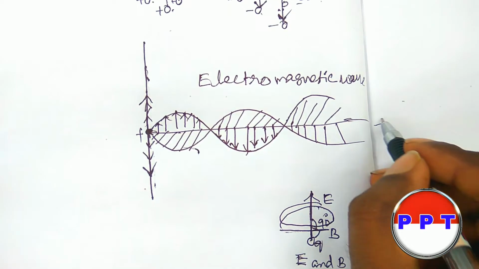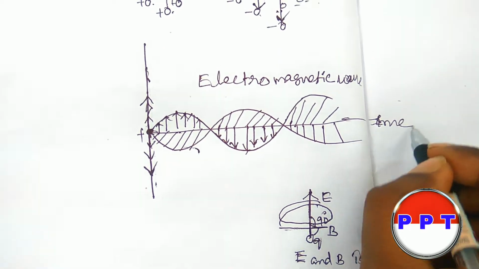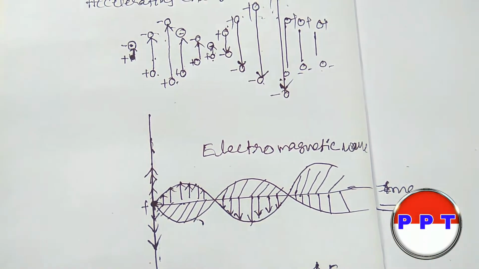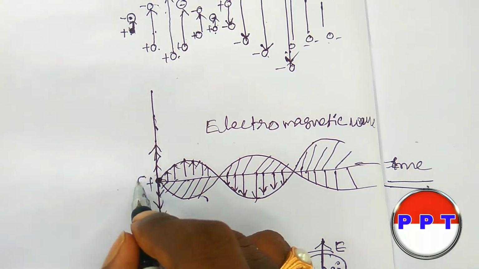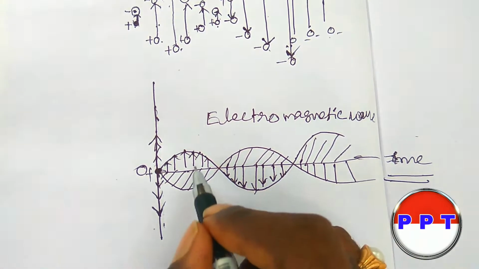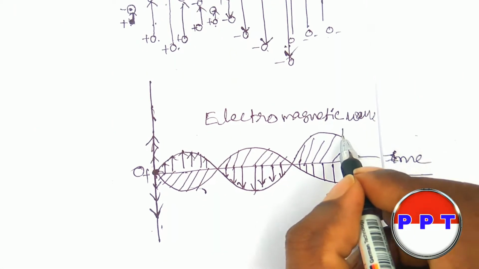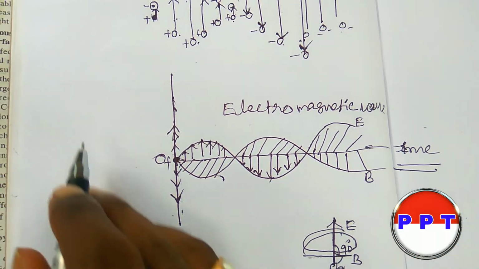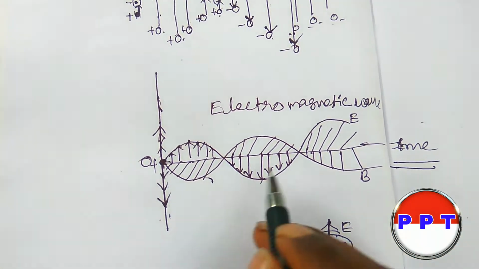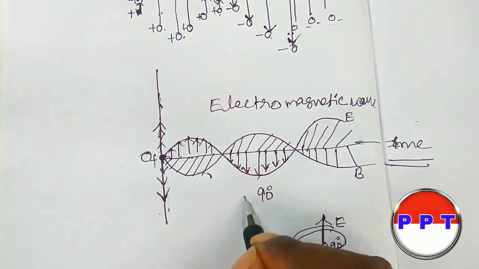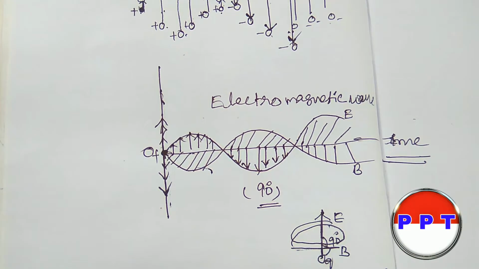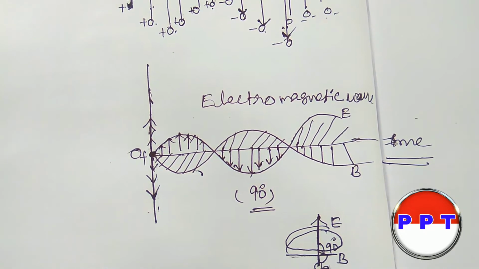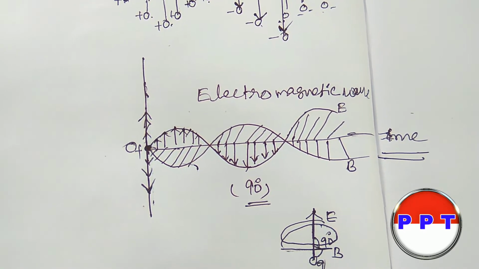So this is the time. This is the propagation of the electromagnetic waves, right? Here, this is the electric field and this is the magnetic field. The angle between E and B is 90 degrees. They are always perpendicular to each other. So that is the electromagnetic wave.